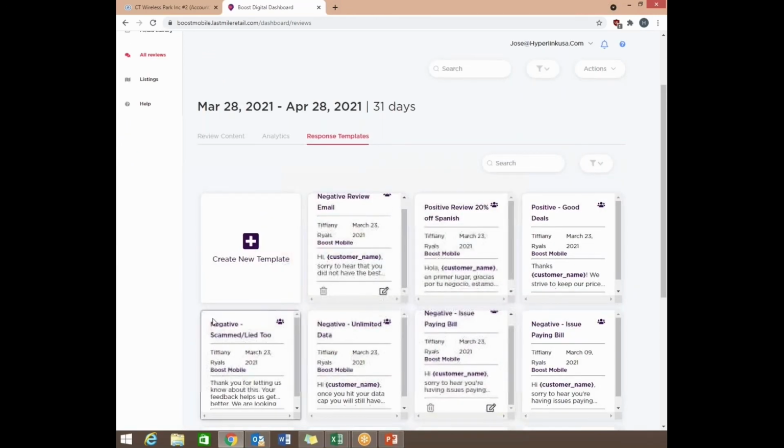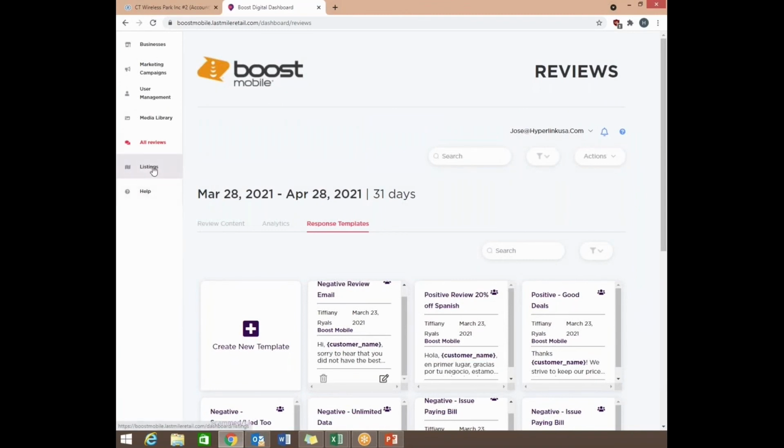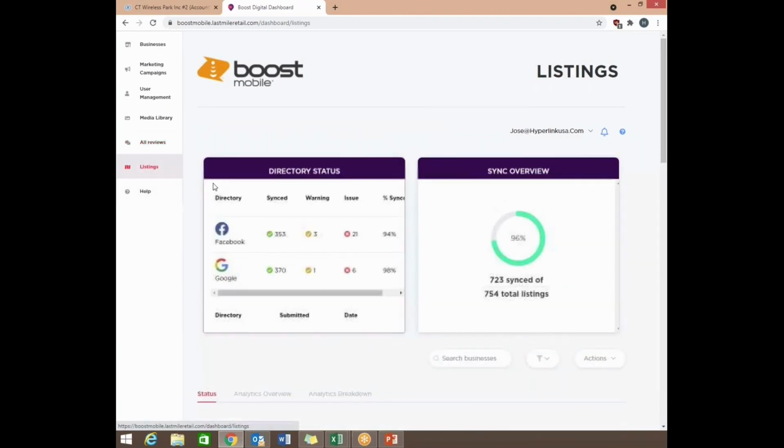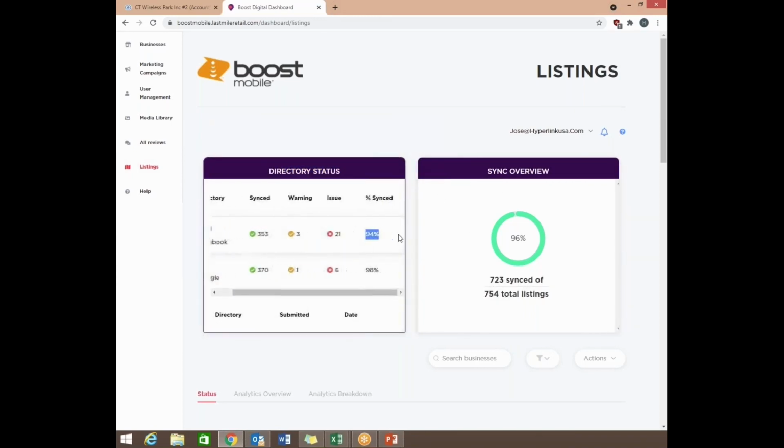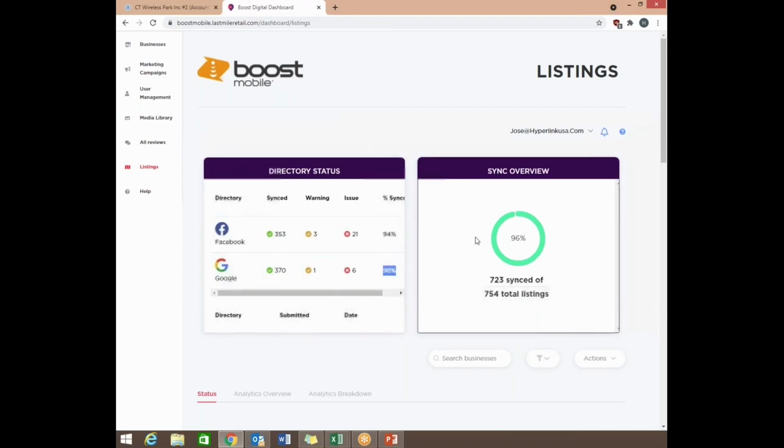On the left-hand side, once again, we're going to go to listings. All right, so these are some very important things to know and to go over as well. What it does is it shows you directory status, and what you would just want to do is make sure that you're 100% synced. For us, since we have all our locations, right now we're not 100% synced, but for you, you just want to make sure all your locations are synced.